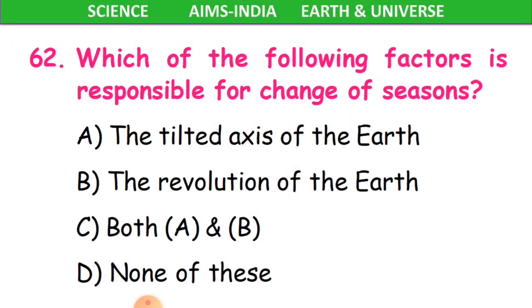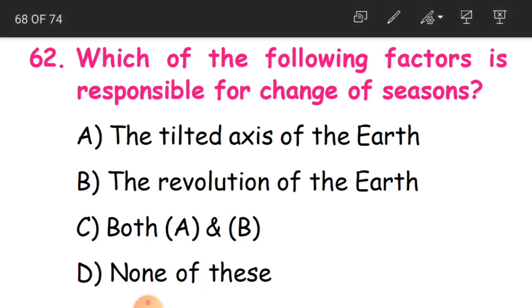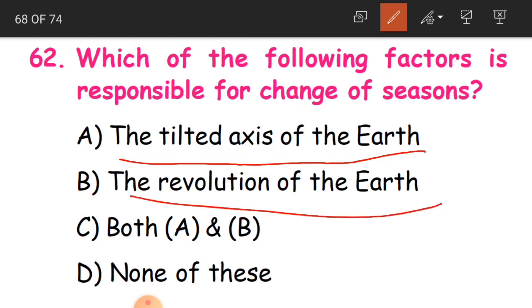Okay, clear, children? Now 62nd question. Which of the following factors is responsible for change of seasons? On Earth we have change of seasons, children. Here you have 4 statements. Which of the following factors is responsible for change of seasons? Is it the tilted axis of the Earth, or the revolution of the Earth, or both A and B, or none of these?